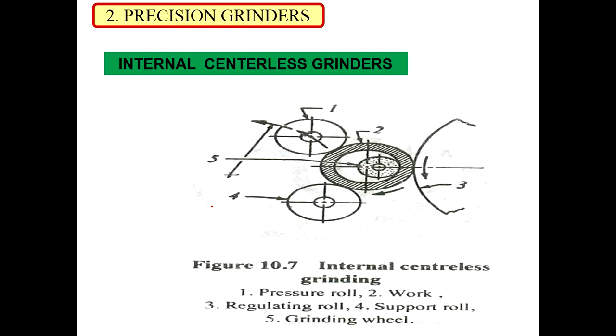In internal centerless grinding we have three rollers. First is a pressure roll, then the regulating roll, and then the supporting roll. Number two is the workpiece, and we are grinding it with the help of the internal grinder. So three rollers are used here to support and drive the workpiece in internal centerless grinding.